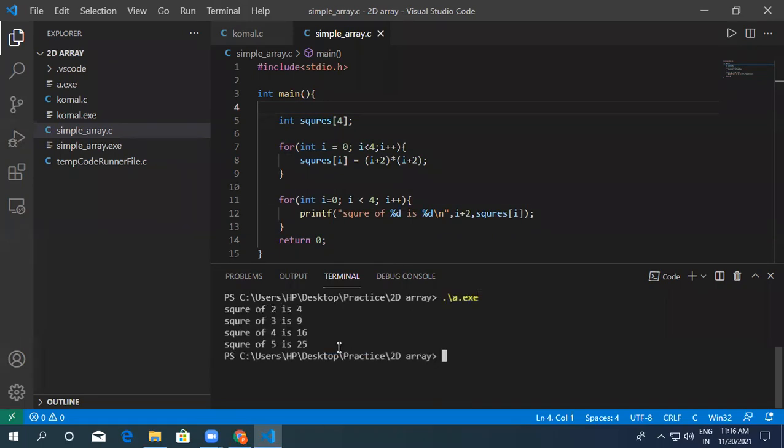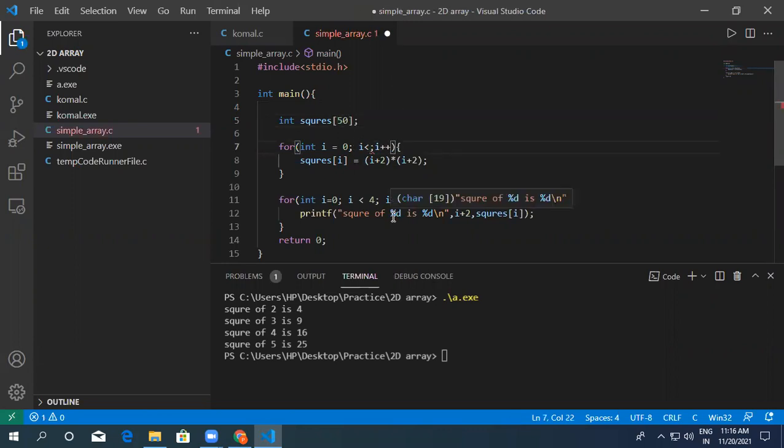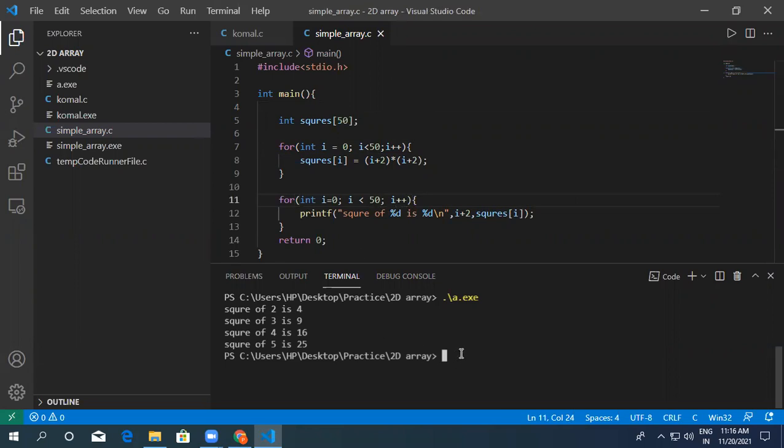Run a.exe. Here I can have any number of squares. Suppose I want the squares till 50. Now I don't have to write 50 lines. I will just replace this with 50. So this for loop can go for 50, and this also should go till 50 to print 50 lines.